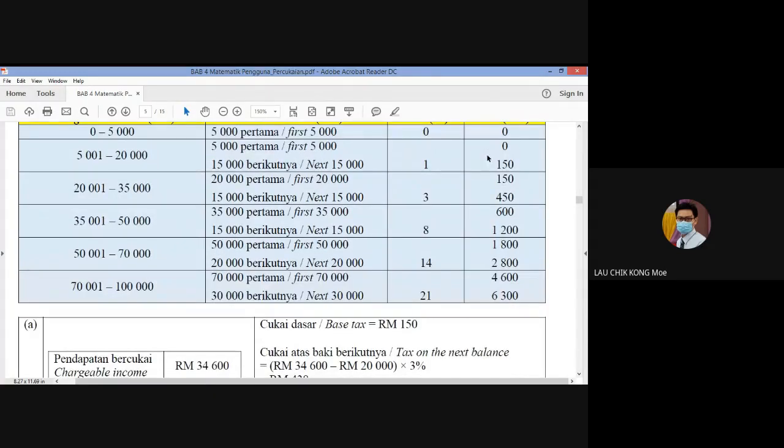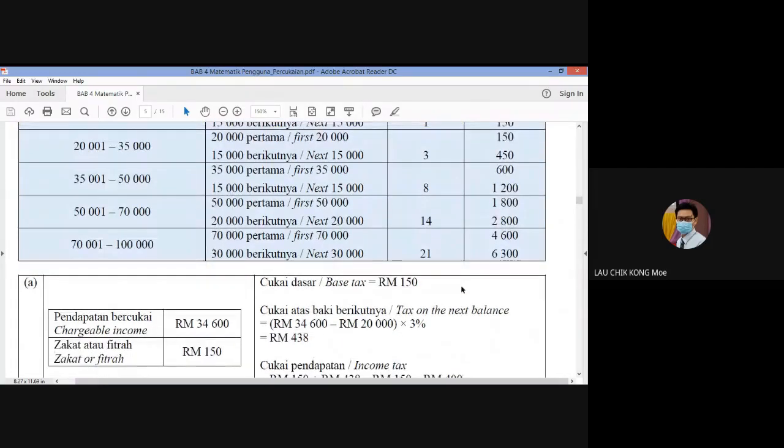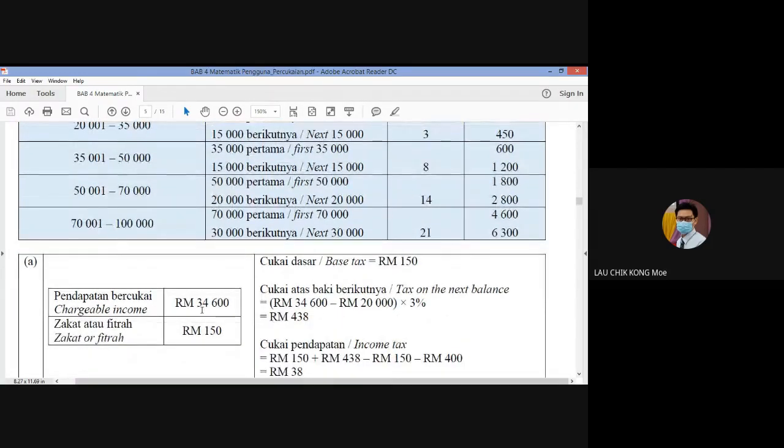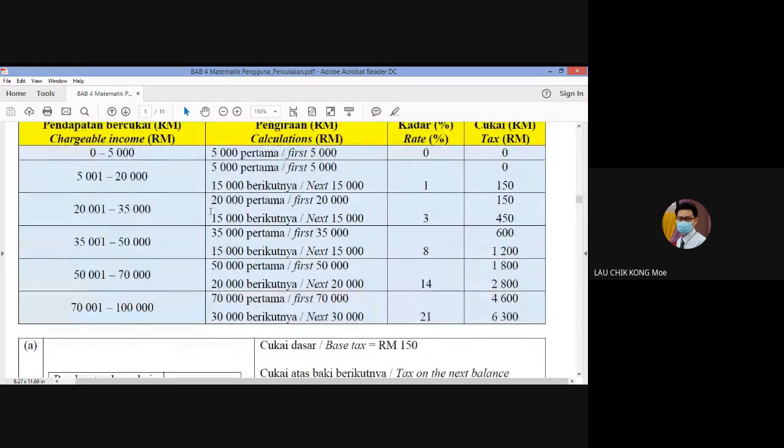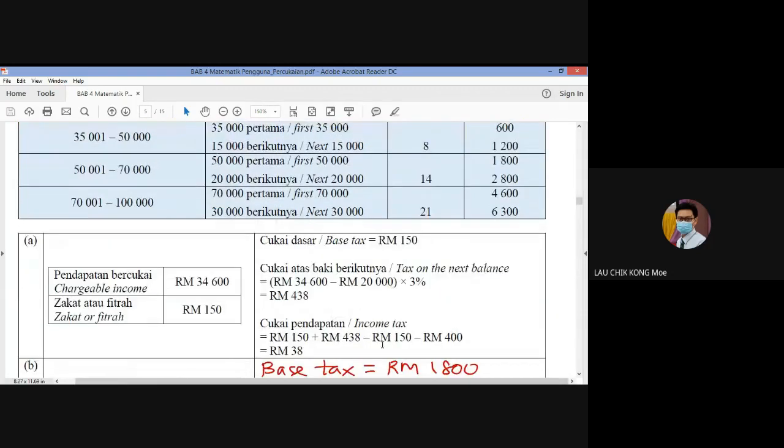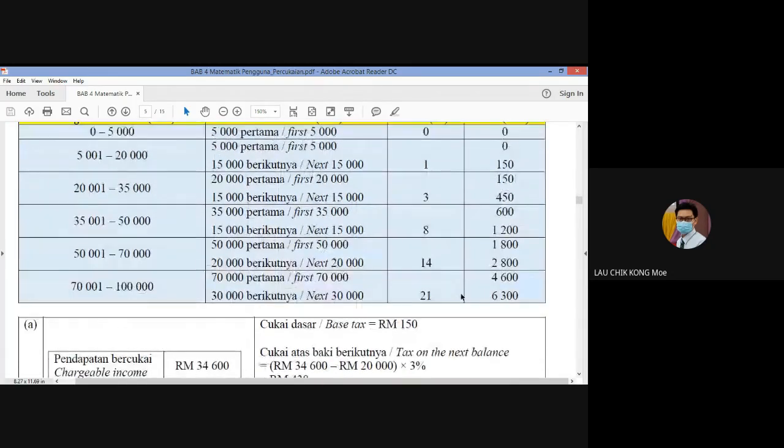So first 20,000, 150 ringgit, refer to the table, 150. And then what is the next? Okay, so next is 34,600. You need to minus 20,000, and the balance is charged at 3%, multiply by 3%.